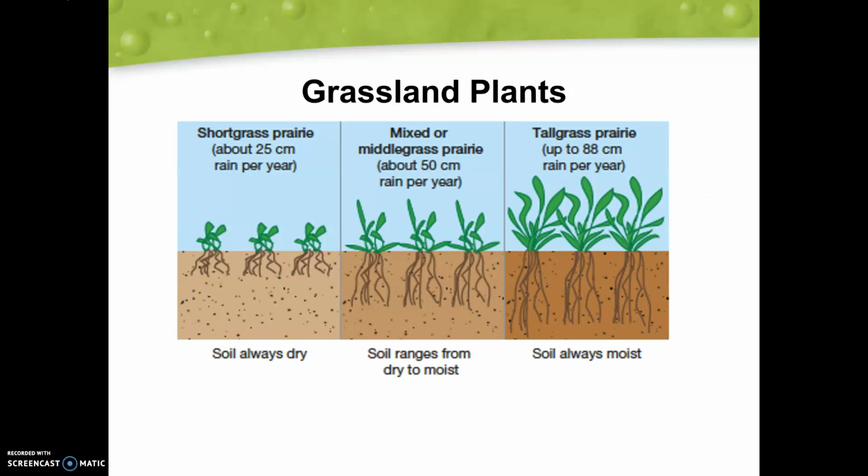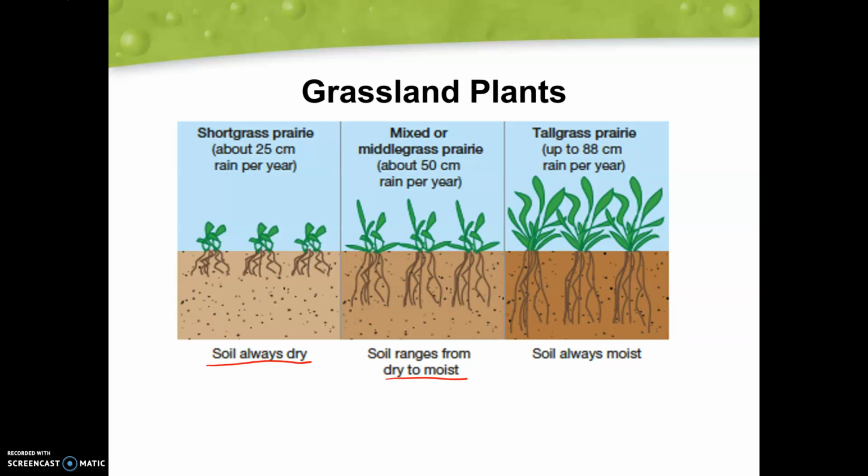So if we take a look at our grassland plants, short grass prairies, we're going to see kind of less root system that's going to be here because that soil is always dry. We need that water to be able to absorb into the roots very quickly. Mixed grassland, middle grass, we're going to see soils are usually dry to moist. So we're going to see a more extensive root system because we're able to reach the water more easily.